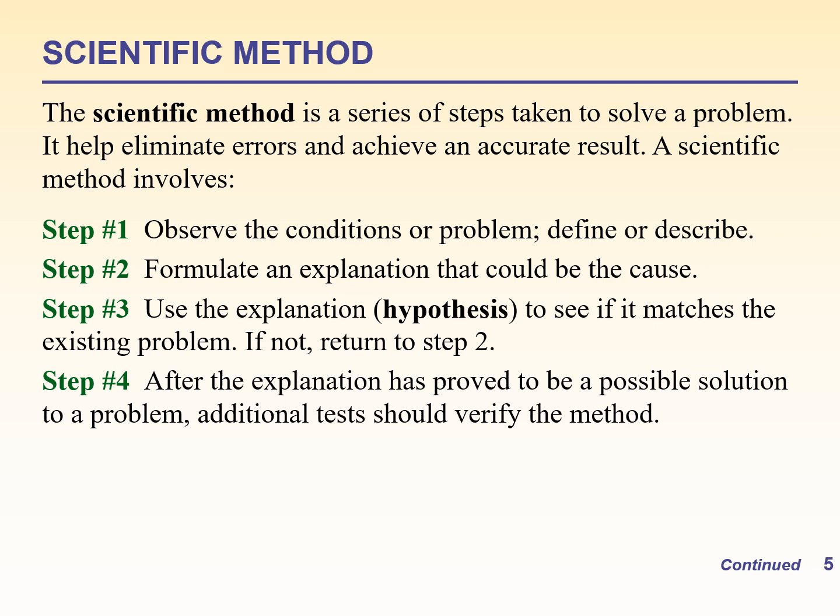You have to do this exercise until you find the match between the existing problem and your explanation. And there is step number 4. In step number 4, after the explanation has proved to be a possible solution to the problem, we have to perform the additional test that should verify this scientific method. So these are the 4 important steps for any scientific method.